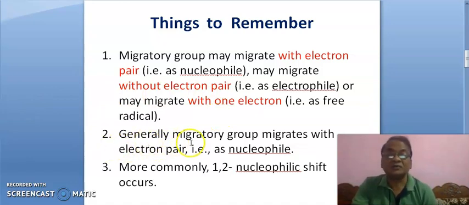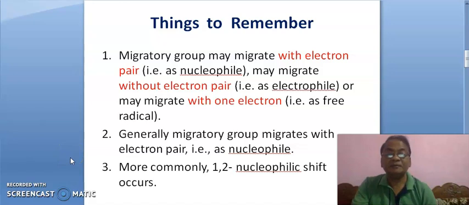The second point is that generally the migratory group migrates as a nucleophile, meaning with the electron pair, with negative charge. The third point is that more commonly a 1,2 nucleophilic shift occurs.